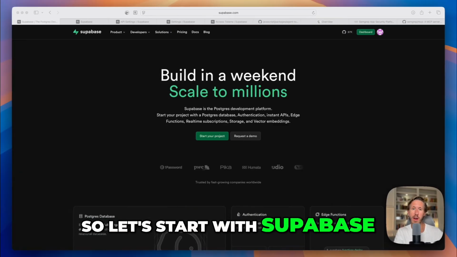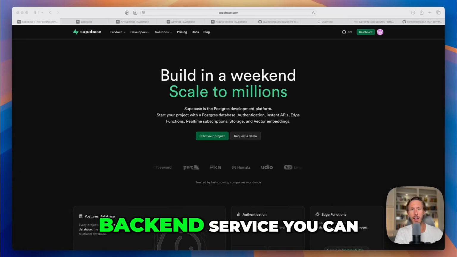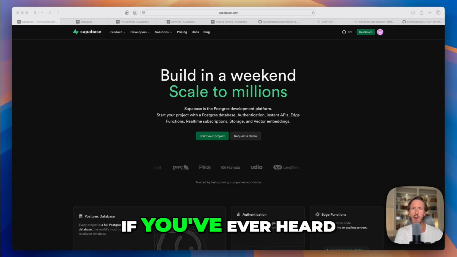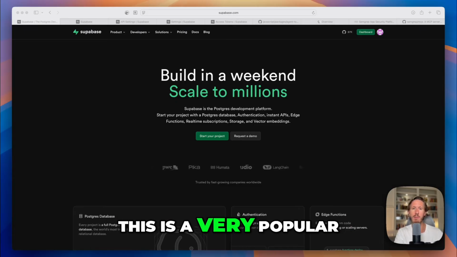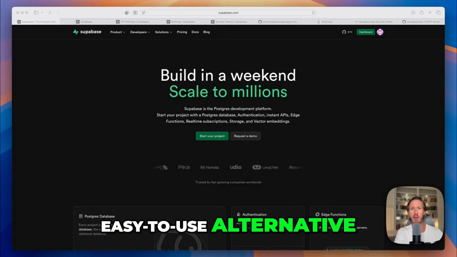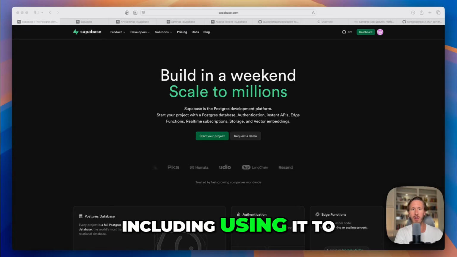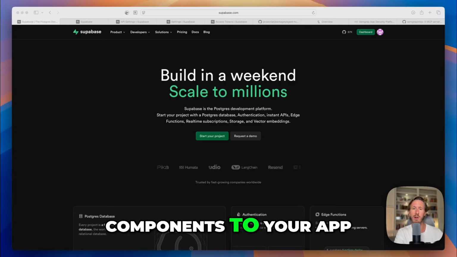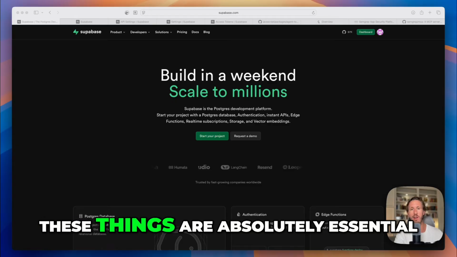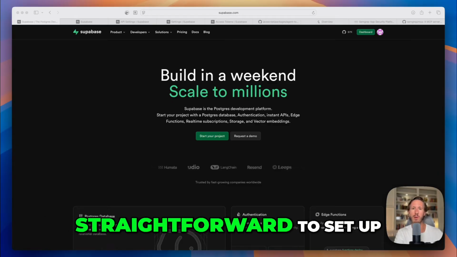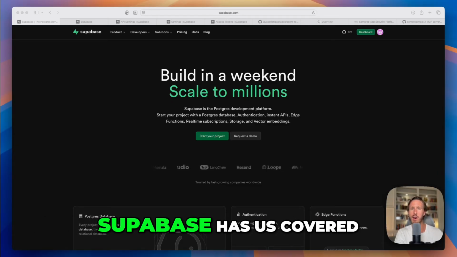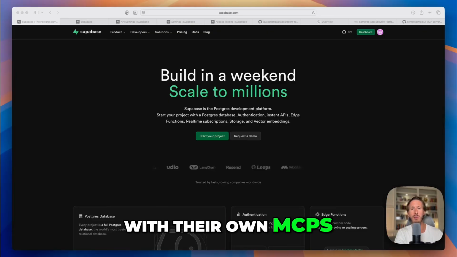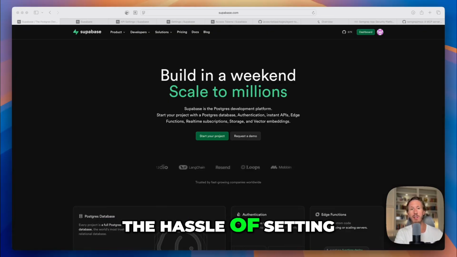So let's start with Supabase. Supabase is an open source backend service you can add to your app. If you've ever heard of Google Firebase, this is a very popular, easy to use alternative. You can do a lot with Supabase, including using it to add database and storage components to your app. And if you're building an app, these things are absolutely essential, but not always straightforward to set up. Luckily, Supabase has us covered with their own MCP tool that can automate the hassle of setting up and managing a database.